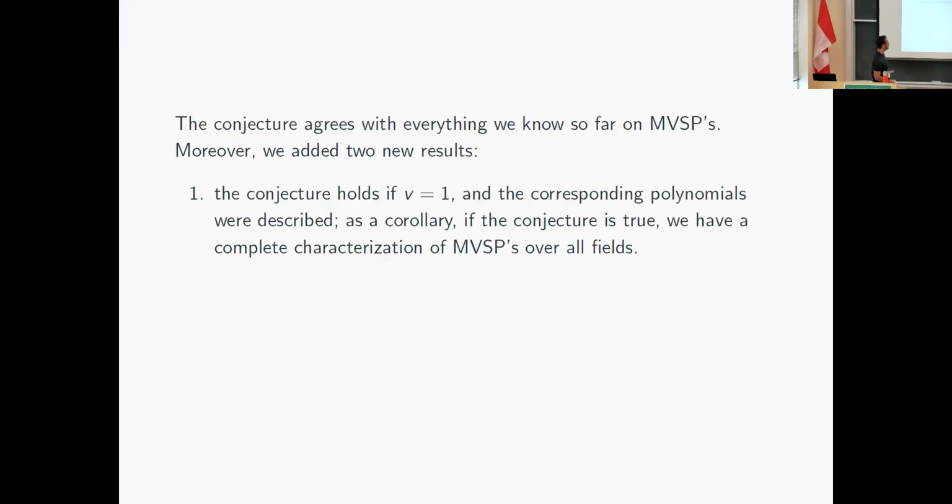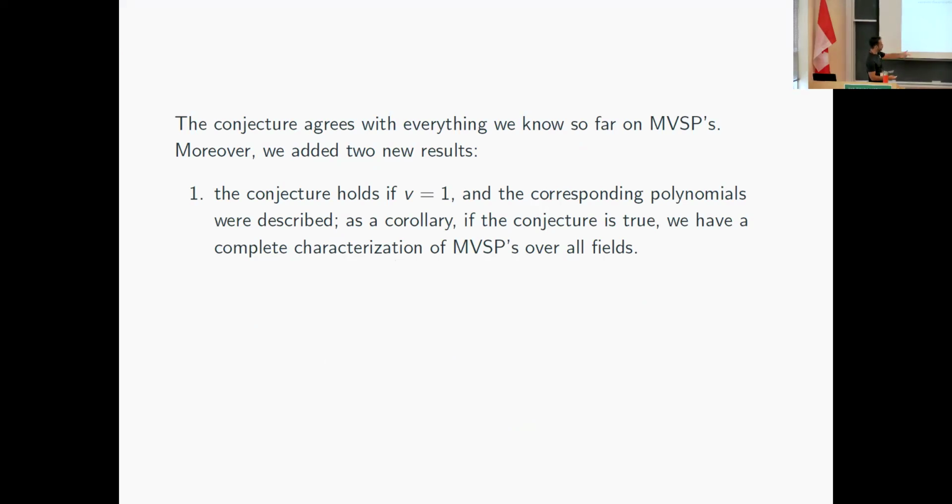So it's something that, in fact, agrees with what we know so far on these polynomials. And also, we were able to prove that the conjecture holds when V equals 1. So the value set is just a subspace. There is no power.